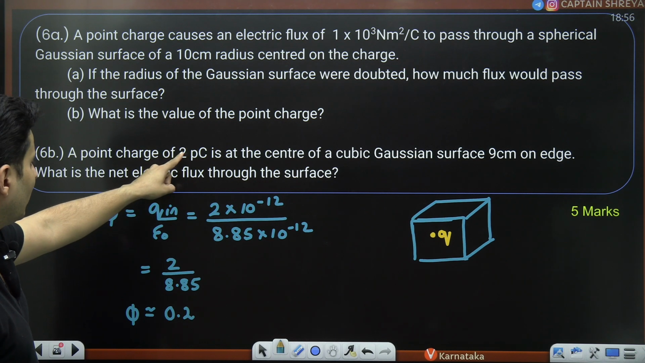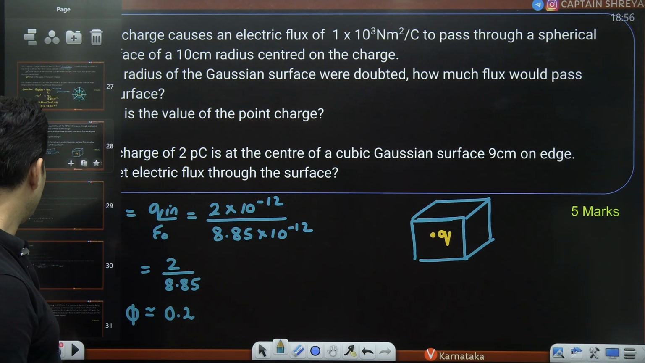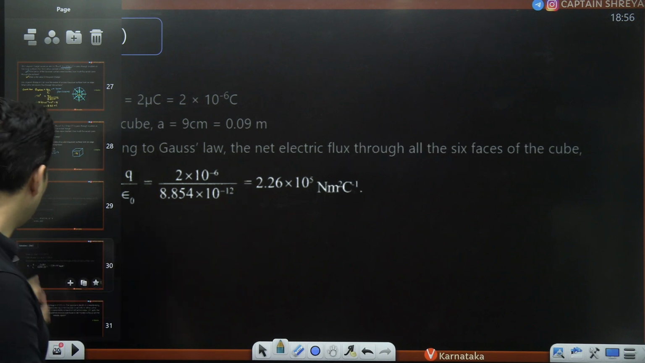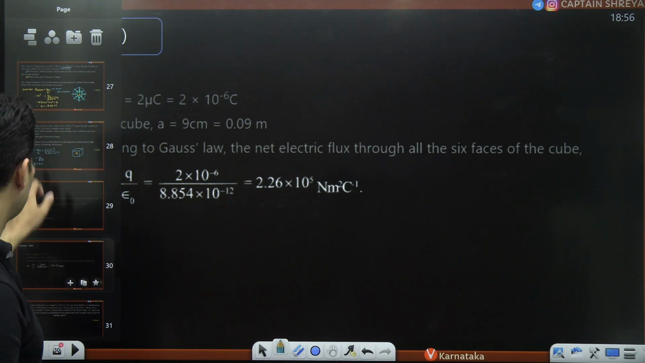It was pico, guys. Pico is 10 to the power minus 12. Yes, so here I'll just delete the slide later on. The answer should be 0.226. That's it.